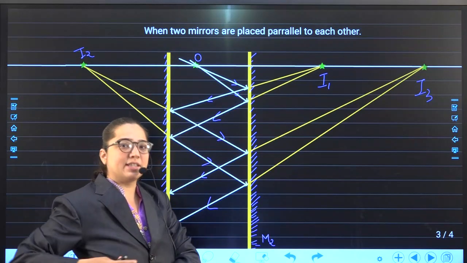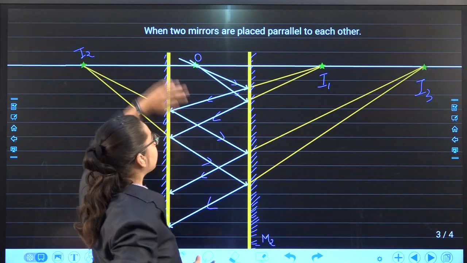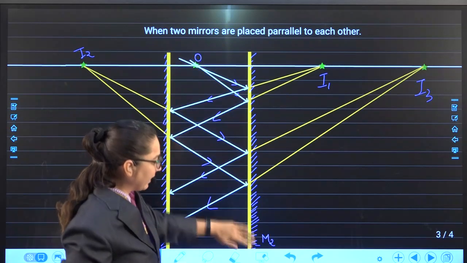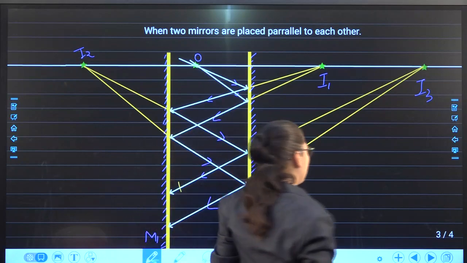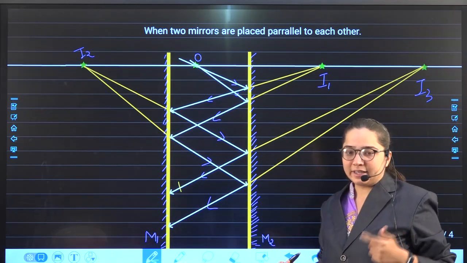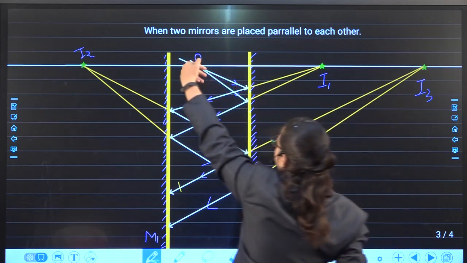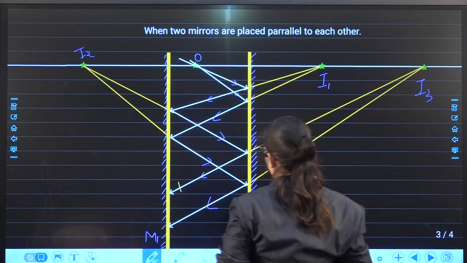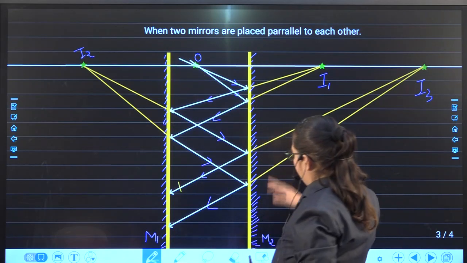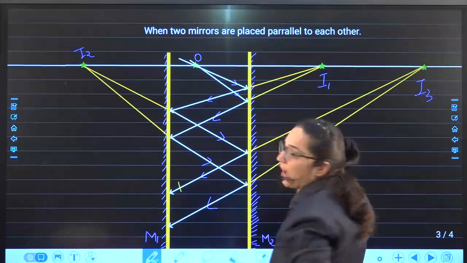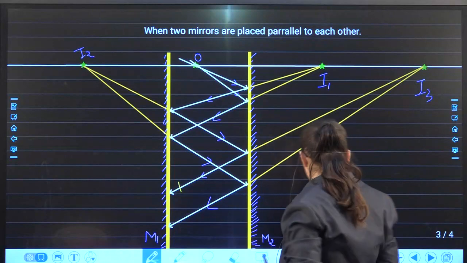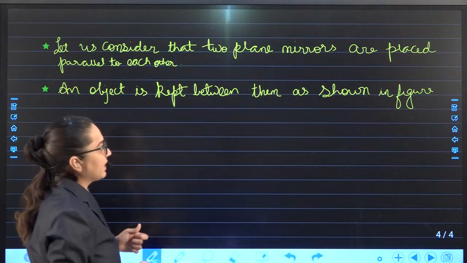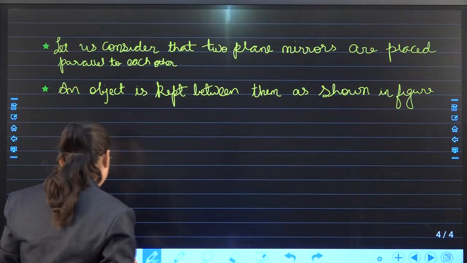Now when the object is kept between two plane mirrors, light rays will come from the object and they get reflected by mirror M2. We will use this diagram to write the complete content. When the light rays are incident on mirror M2 and when they are passing through object O, they get reflected and image I1 is formed. Okay? An object is kept between the two plane mirrors as shown in the figure.